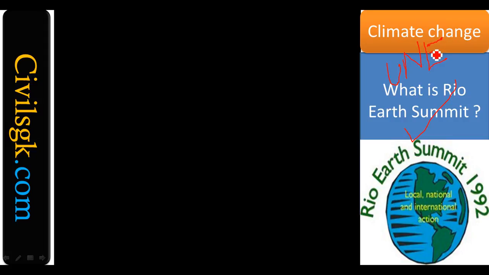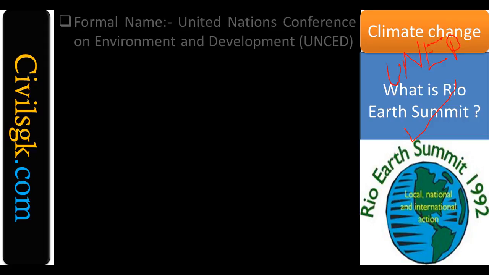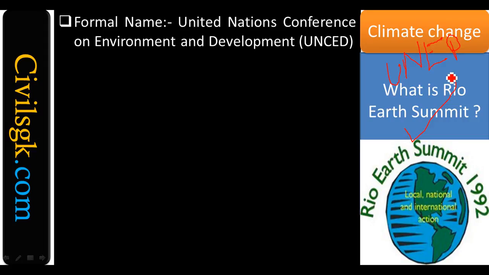Understood my point? Right? That organization started the Rio Summit to make people understand. The formal name of the Rio Summit is the United Nations Conference on Environment and Development.